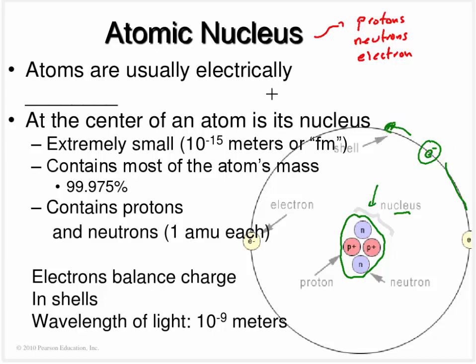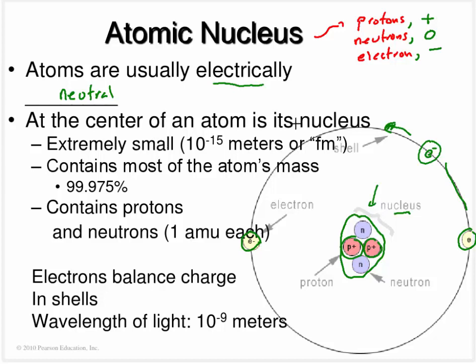And something about these guys is protons are going to have a positive charge, neutrons are going to have no charge, and electrons are going to have a negative charge. But in general, atoms are going to be electrically neutral. And what that means is if we have two protons in the center, there's going to be two positive charges. We're in general going to have two electrons kind of orbiting it, making it electrically neutral. Two positives, two negatives, they're going to cancel each other out.